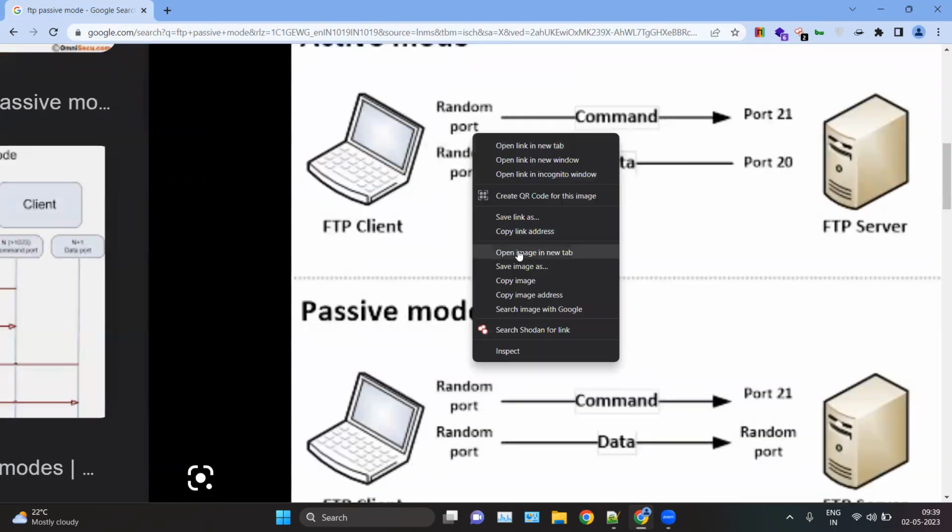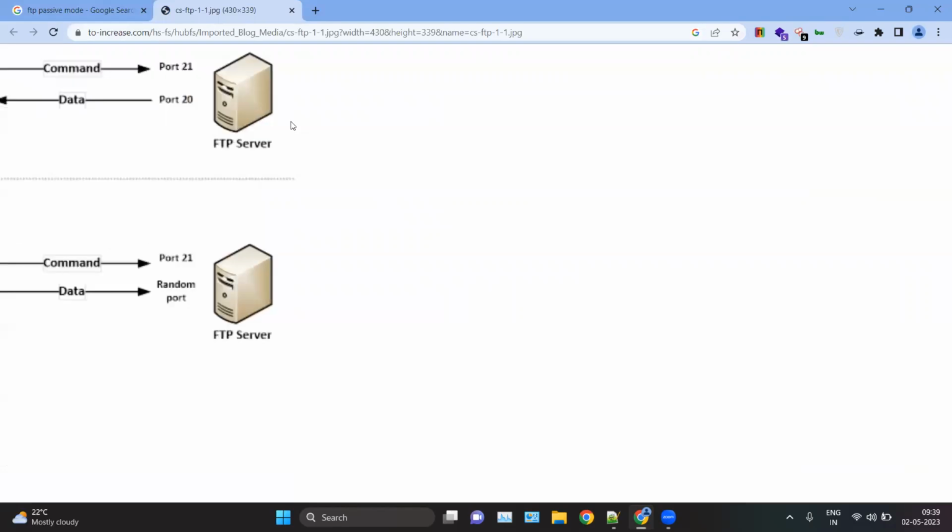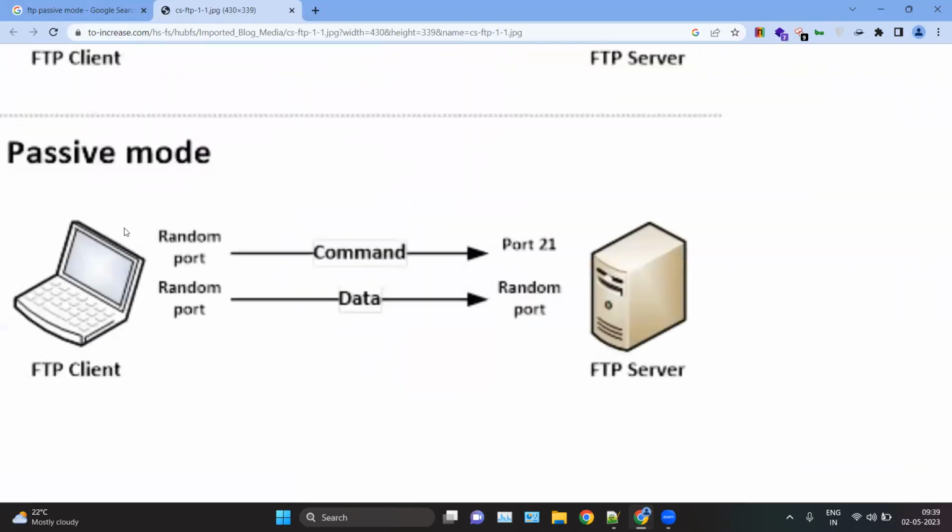Okay, now in terms of passive mode, here the FTP client only sends the command and data connection to the server. From here the FTP client has a random port, and via the random port the FTP client sends the request on port number 21.